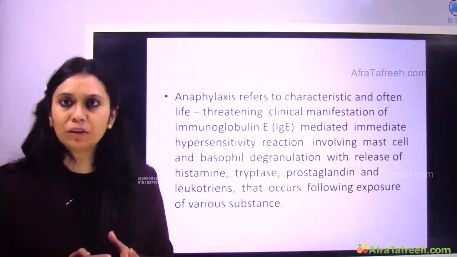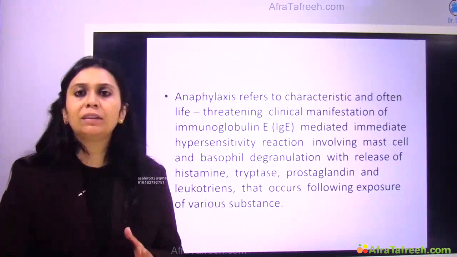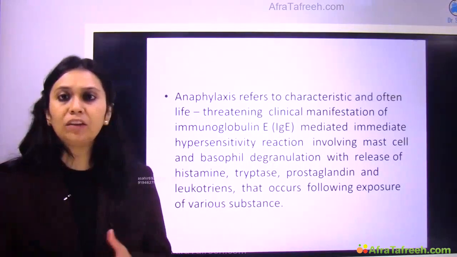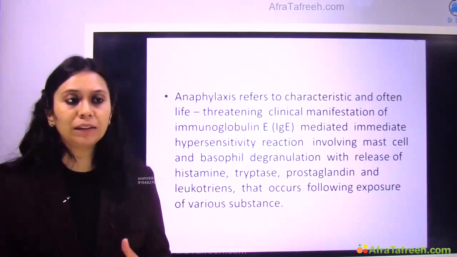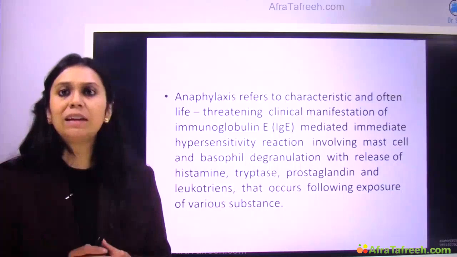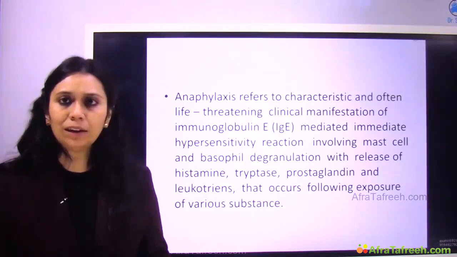The mast cell and basophil degranulate, and because of this degranulation there is a release of histamine, tryptase, prostaglandin and leukotriene, right, which is incited after exposure to various substances, right?